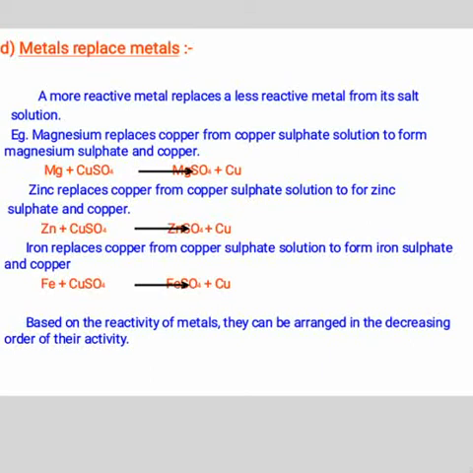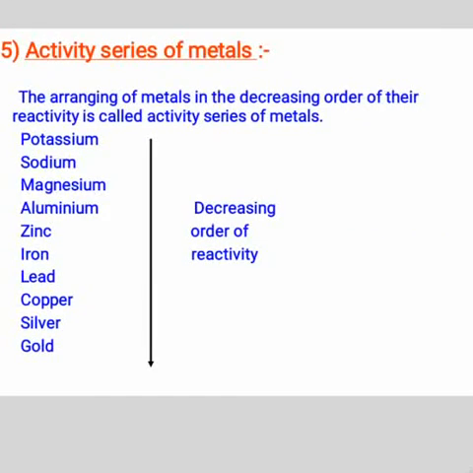Based on the reactivity of metals, they can be arranged in decreasing order of their reactivity. Activity series of metals. The arrangement of metals in the decreasing order of their reactivity is called the activity series of metals. Potassium, sodium, magnesium, aluminium, zinc, iron, lead, copper, silver, gold. In decreasing order of reactivity, gold is least reactive and potassium is highly reactive.